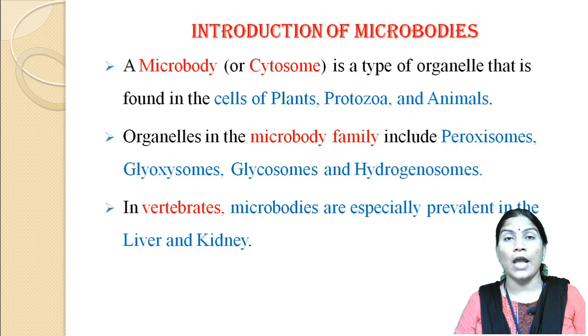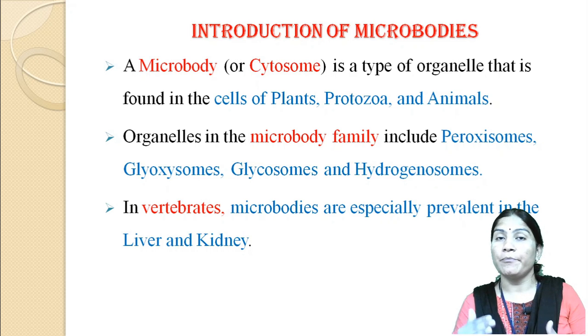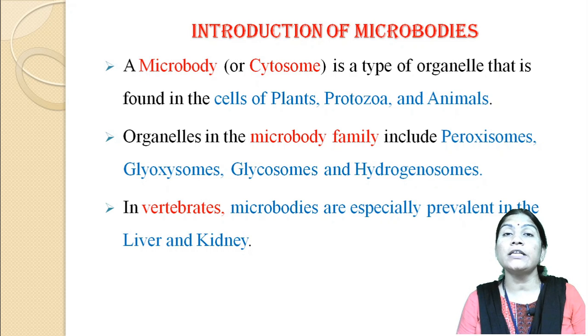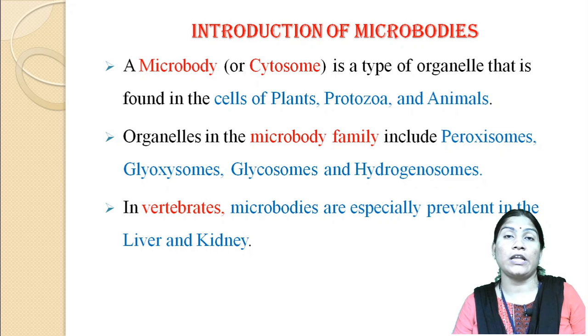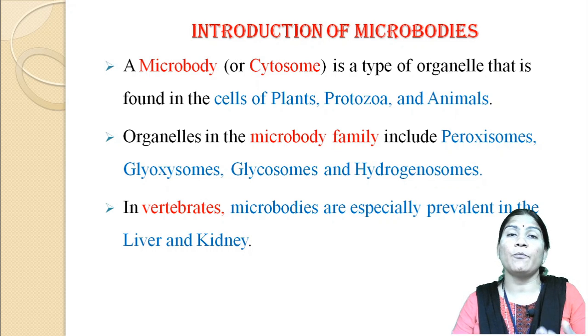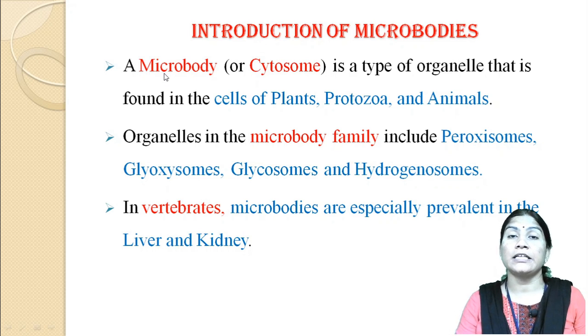It is also called the cytosome because these bodies are present in the cell. Micro means small. So this body is very small, and that's why it has the name microbody.